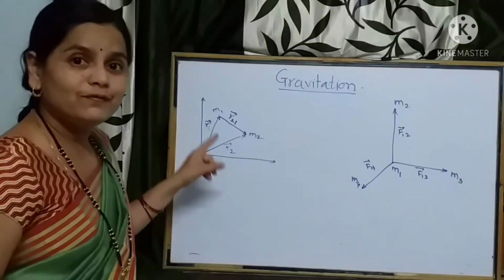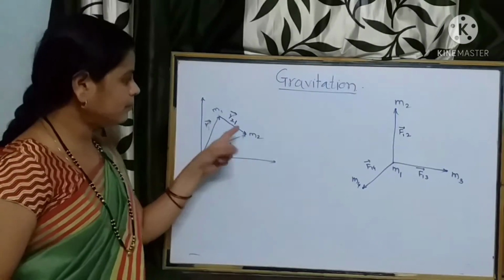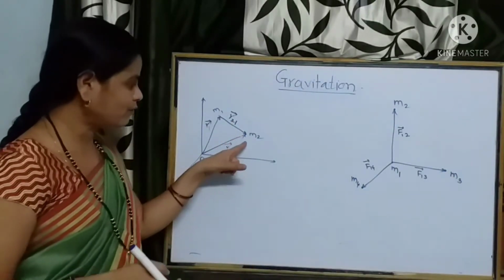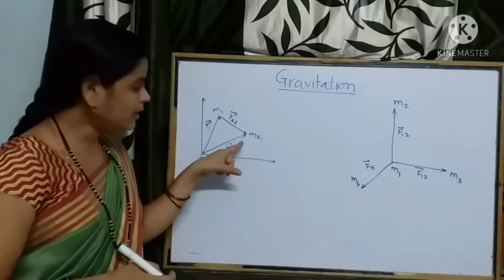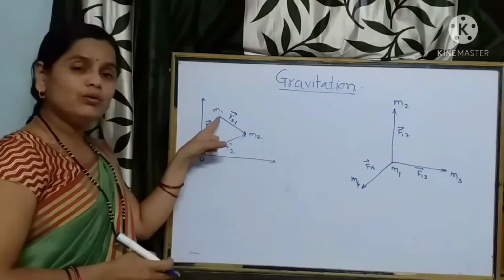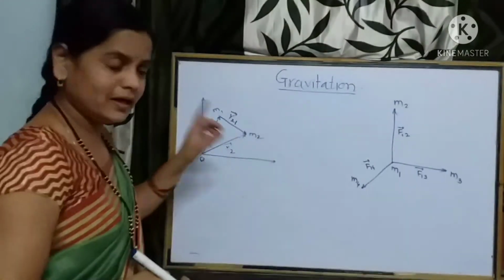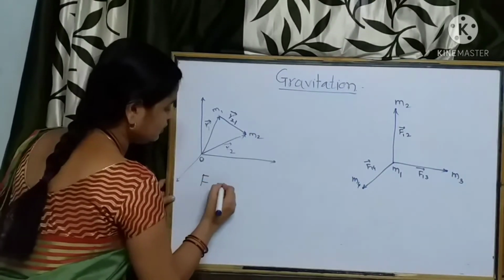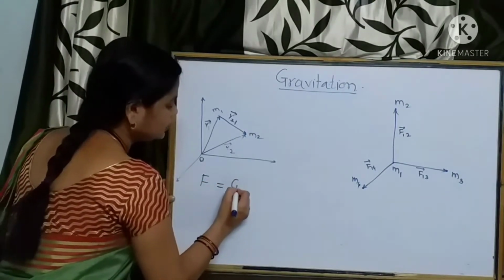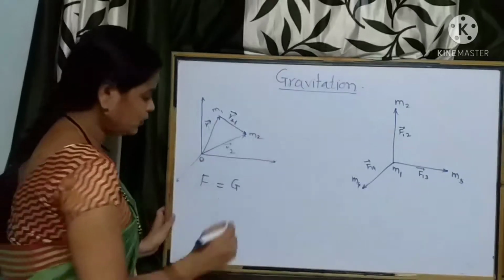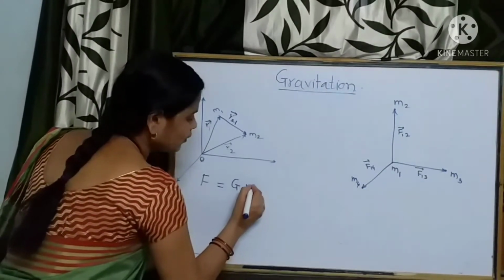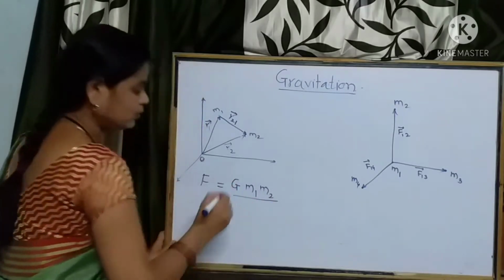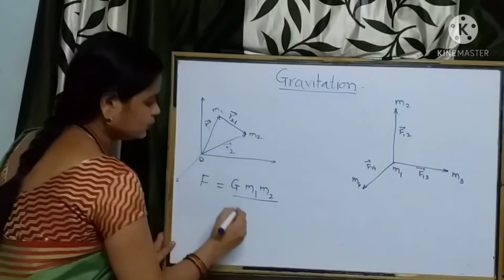Then the force exerted by m2, which force? Obviously the gravitational force exerted by m1 on m2, we can write according to Newton's law of gravitation, which is equal to G, the constant of proportionality, times the product of the masses of the two objects, that is m1 m2, over the square of the distance between them.